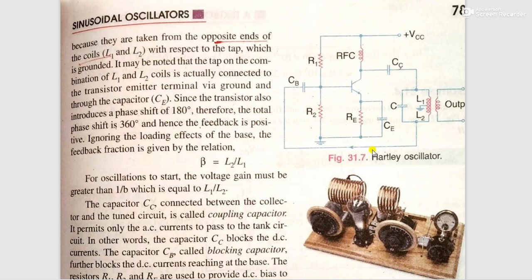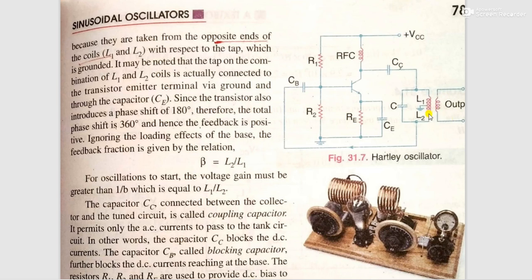The phase reversal between input and output voltages occurs because they are taken from the opposite ends of the coil. With respect to the tapping, here it is grounded in between these two, and from the opposite end, that is from the secondary of the transformer, we take the output.